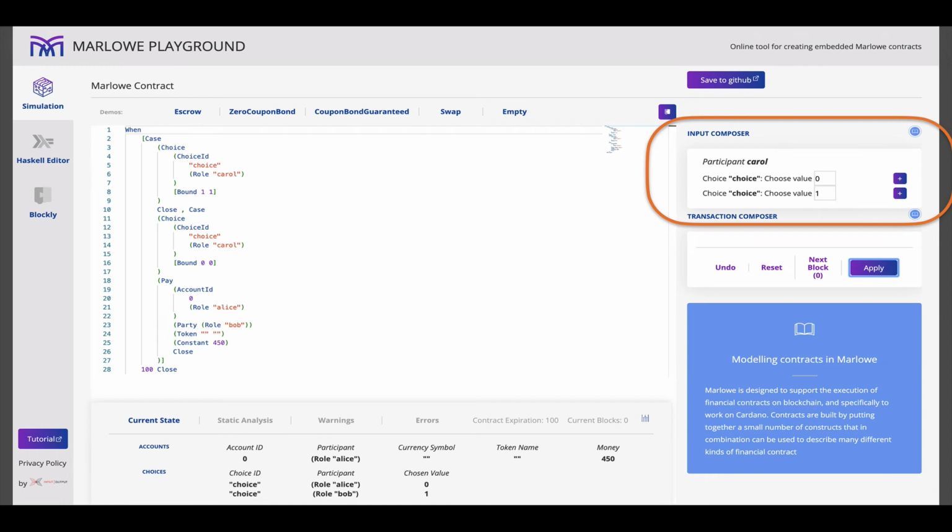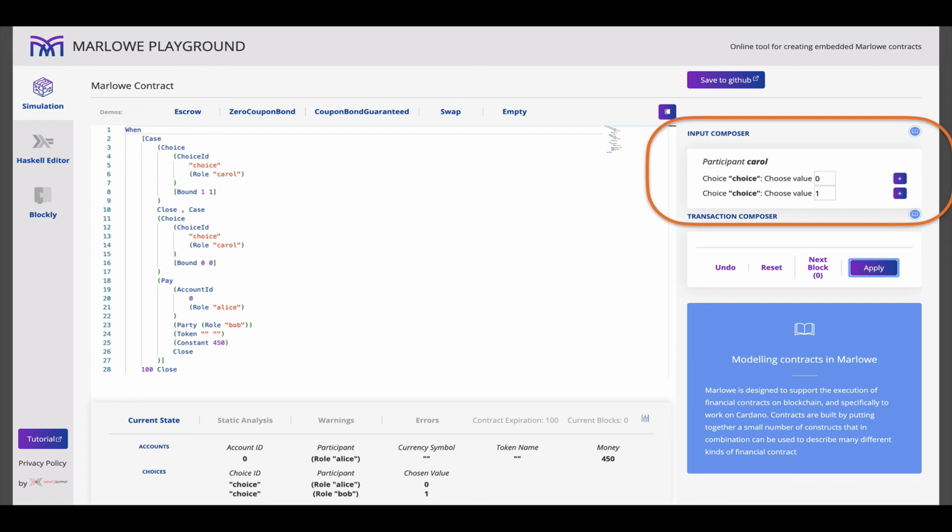So you can see the pattern here is you select inputs from the input composer. At any time, they offer the only inputs that will advance the contract. We could have one input per transaction. That would be perfectly possible, but this allows us to build up multiple inputs in a single transaction. So we put inputs into the transaction until we're ready to apply it. We apply it, but then at any point we can undo the last step. So that would undo a transaction, remove inputs from a transaction, and so on. So we can step backwards and forwards through the state of the contract.